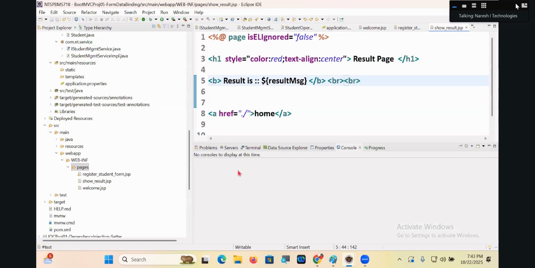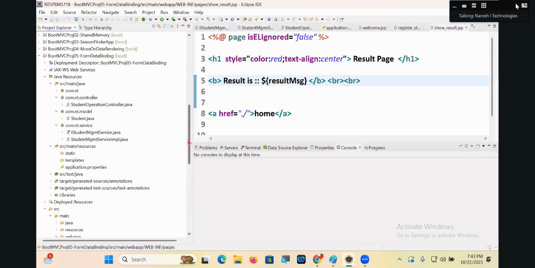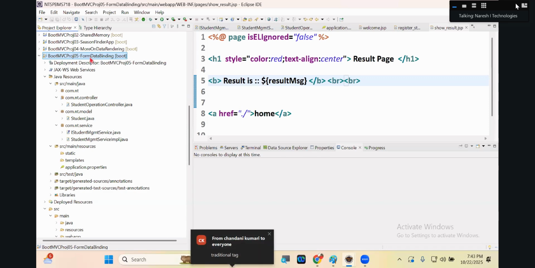It is done, guys. Okay, I have used traditional HTML tags, guys. Or we can design the same form page by using Spring MVC supplied JSP tags. We have pros to work with that.